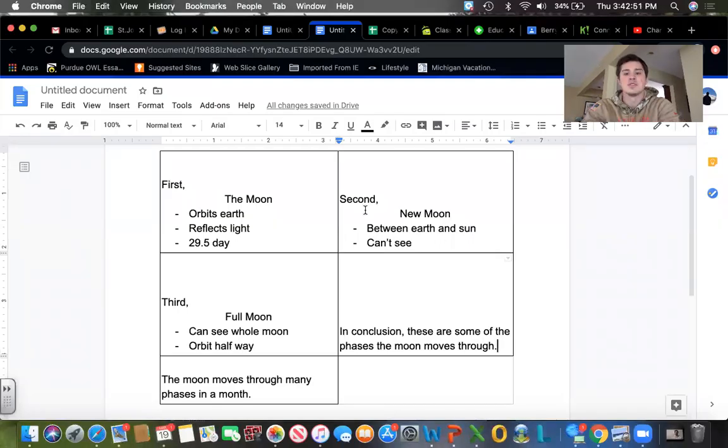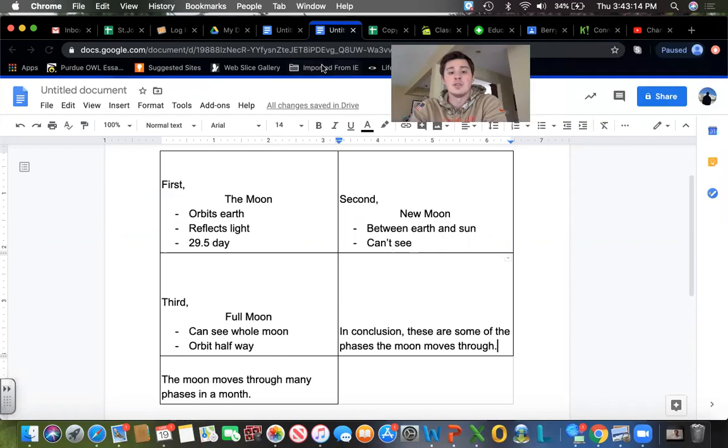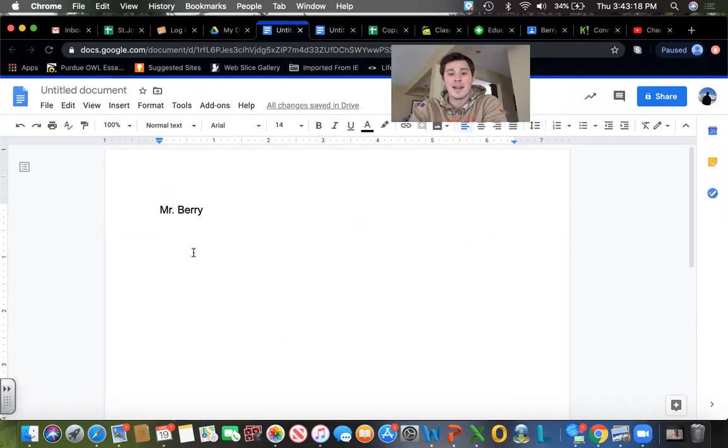All right, so if you remember from the last video, I created a Foursquare here. My Foursquare looks a little bit different from yours because I was not able to put my topic sentence box in the middle. Instead, I just put it at the bottom. So remember that when I'm talking about where to find that. Once I have this, my Foursquare is all done, so I'm good there. I need to go in and start typing my essay.